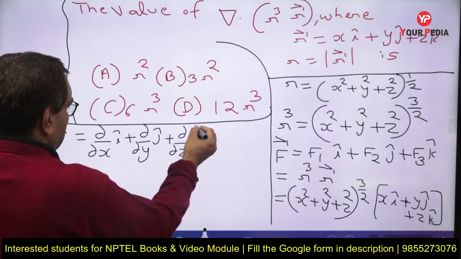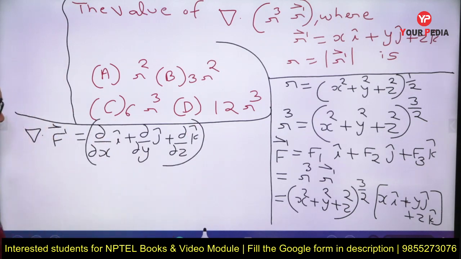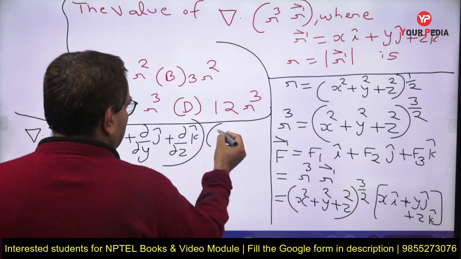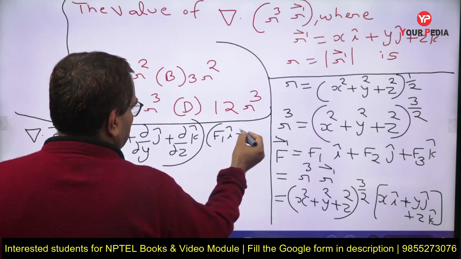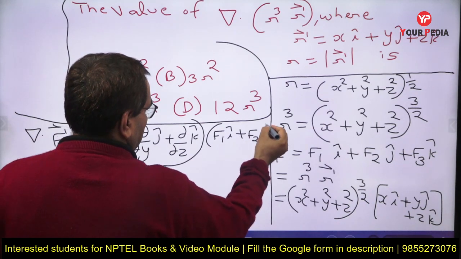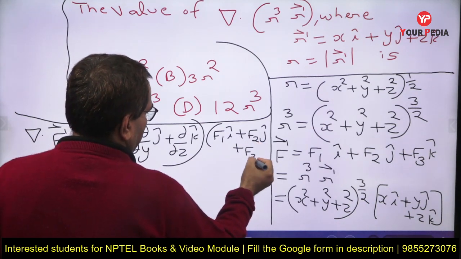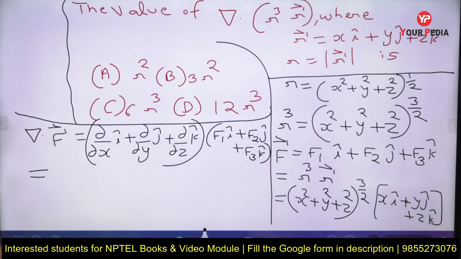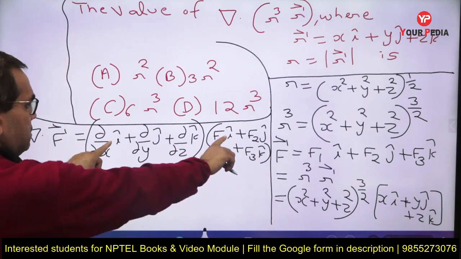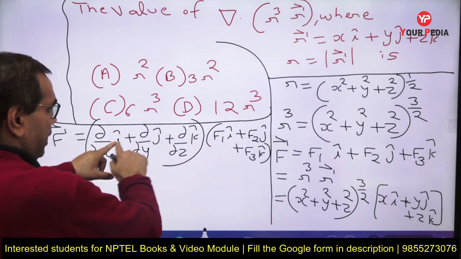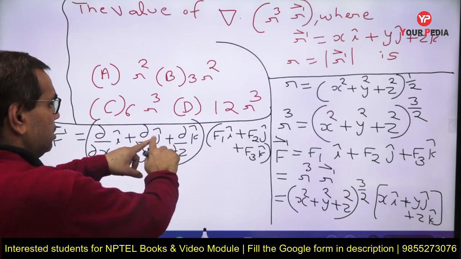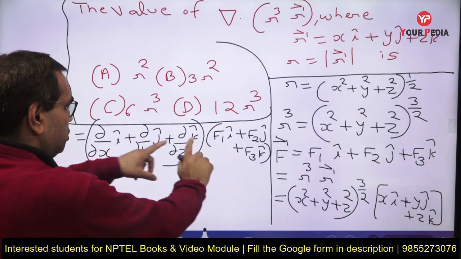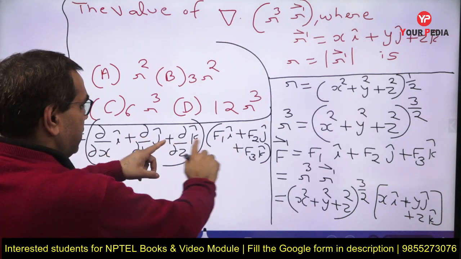This is the del operator, and dot product with f vector, and f vector is f1 i plus f2 j plus f3 k. Okay, so i dot i is, we know that it is 1, i dot j is 0, i dot k is 0, j dot i is 0, j dot j is 1, j dot k is 0, k dot i is 0, k dot j is 0, k dot k is 1.